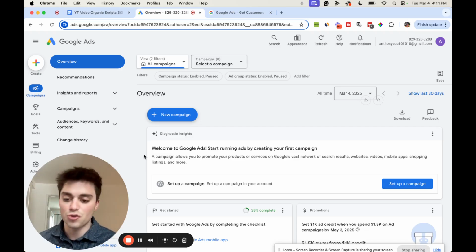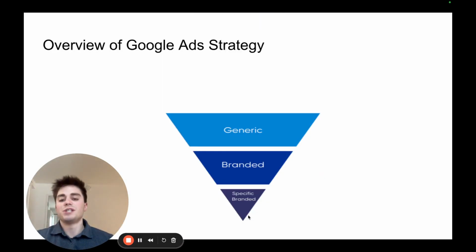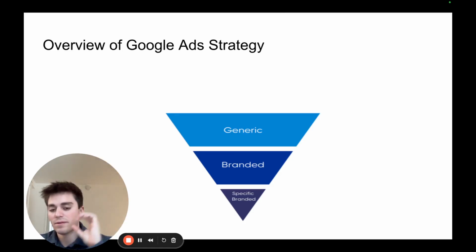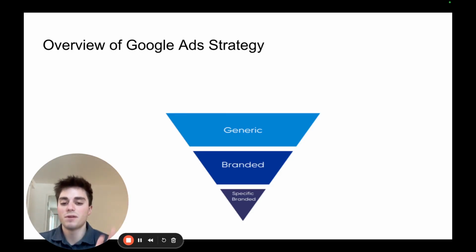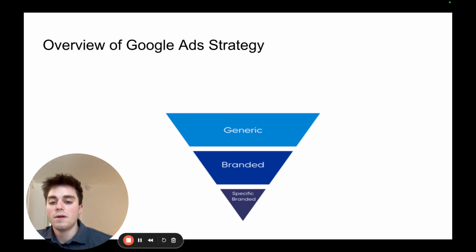So let's talk strategy. Okay, guys, so we're going to overview this Google Ads strategy. There are three different campaigns that we're going to be running with Google Ads: generic, branded, and specific branded. The reason we have a marketing funnel is that there are different customers at different points of the customer journey when someone buys from you.